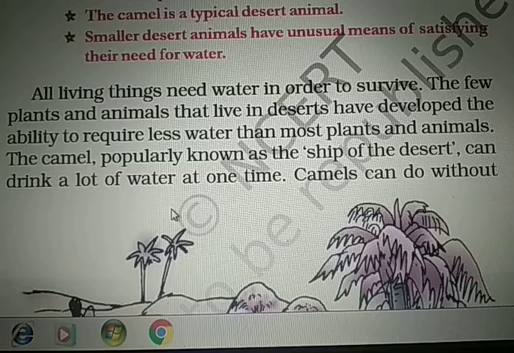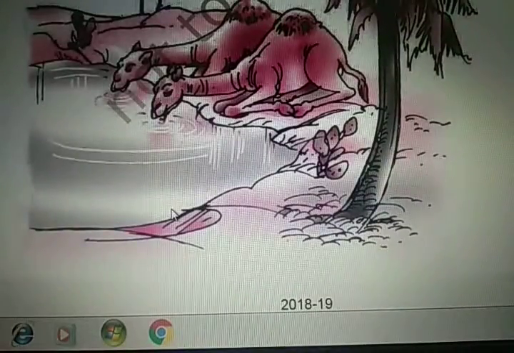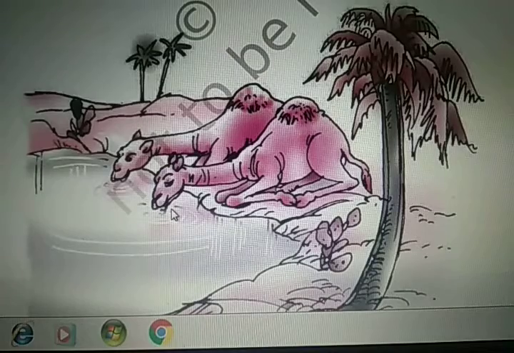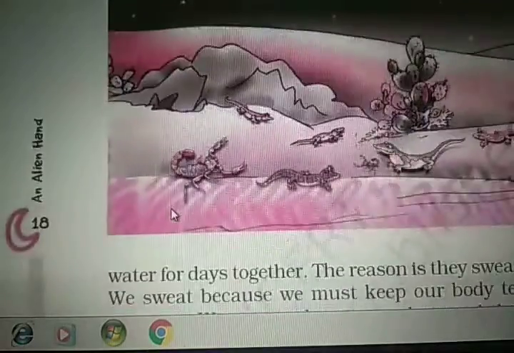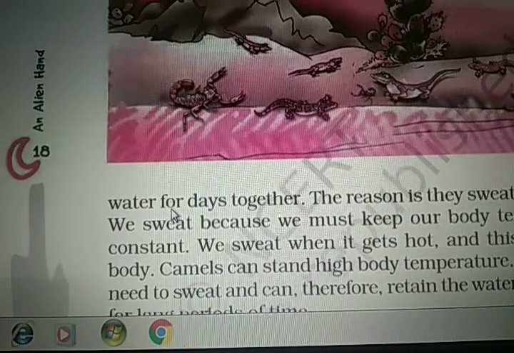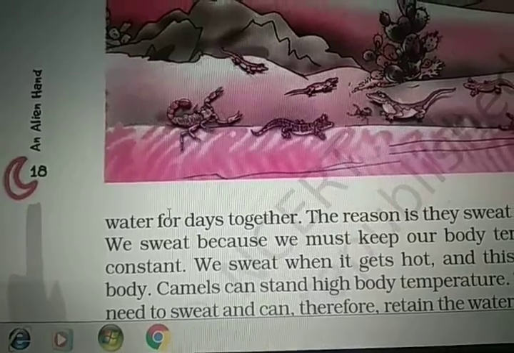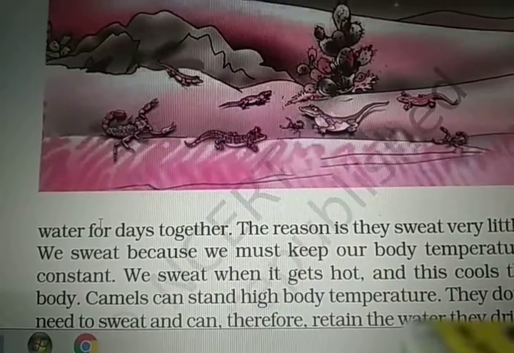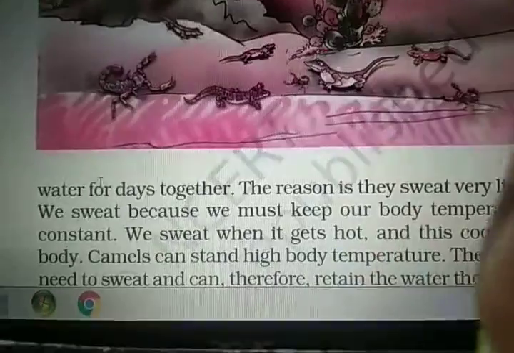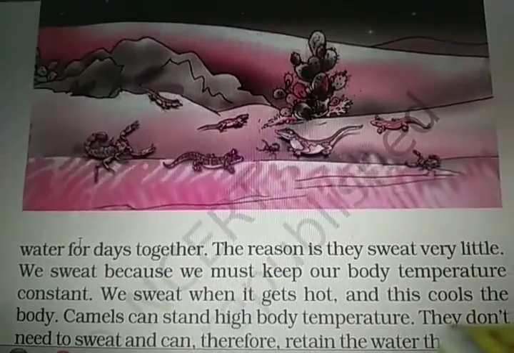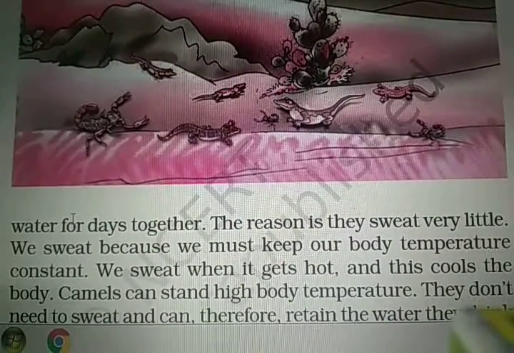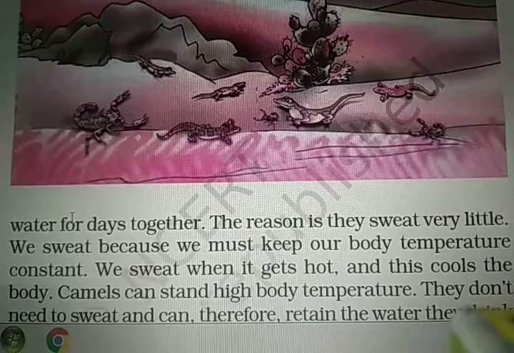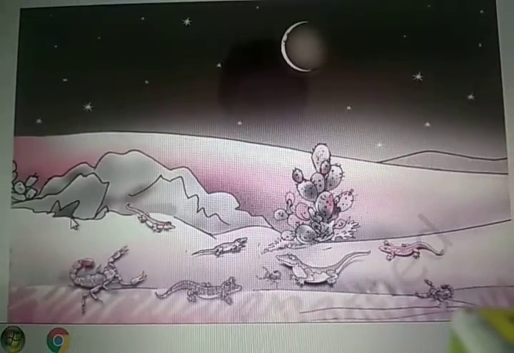Camels can do without water for days together. You can see the picture. It means they may survive without water for many days. And in the picture you can see certain animals that live in the desert, and certain plants.